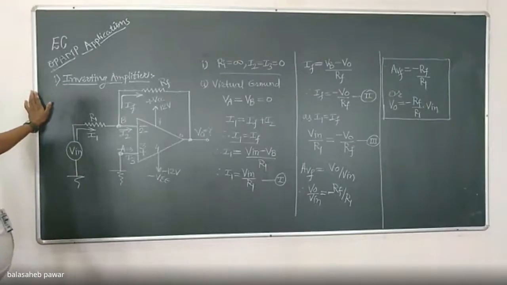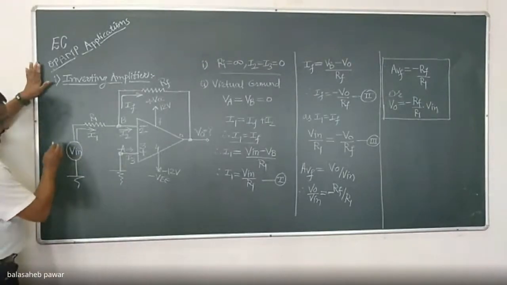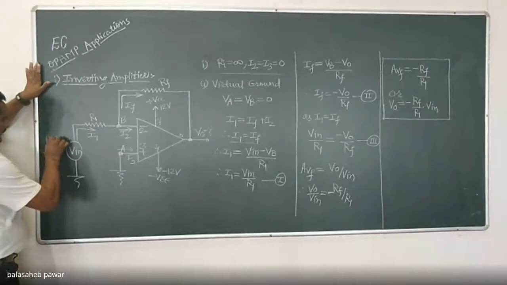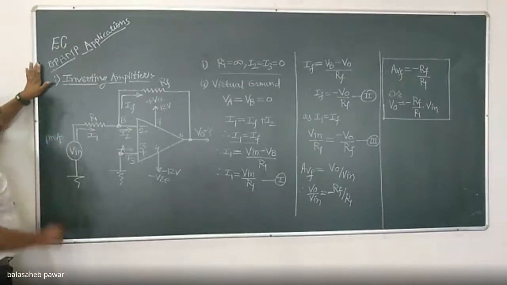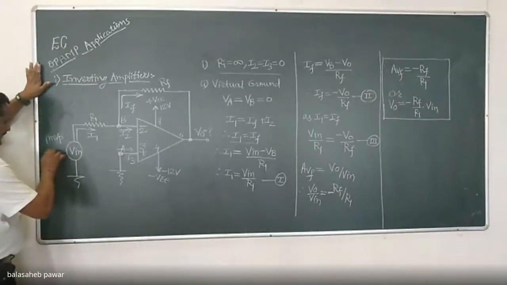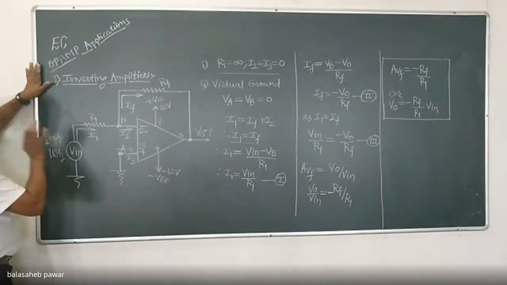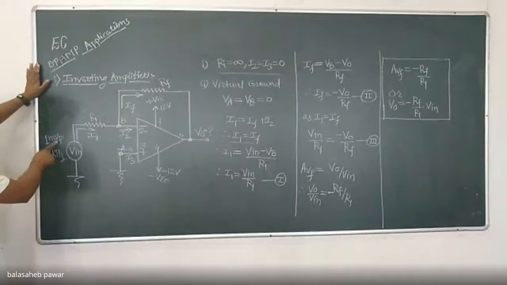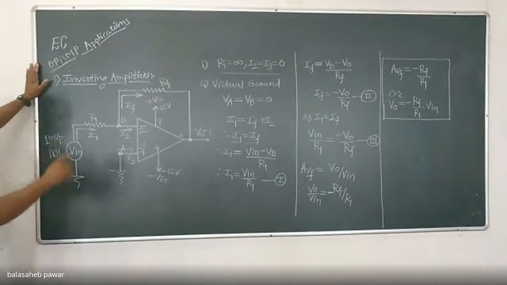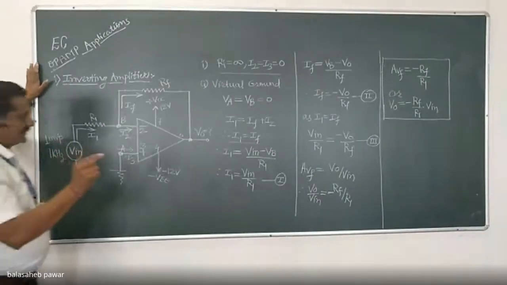If my input signal is a 1 millivolt peak signal at a frequency of 1 kilohertz, that means it is, suppose, a sine wave with 1 millivolt peak amplitude and 1 kilohertz frequency.